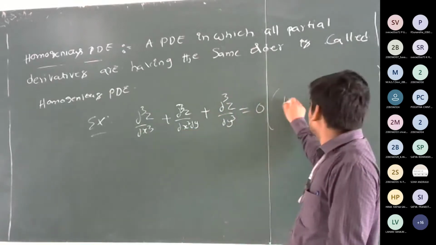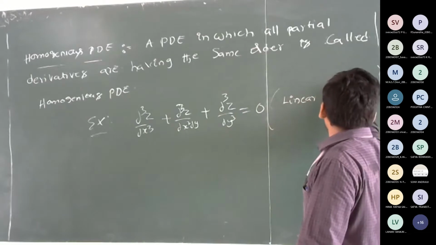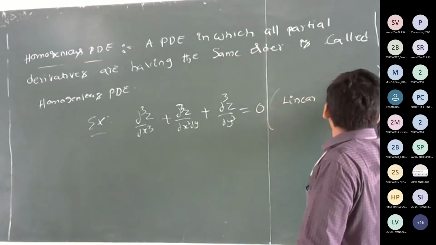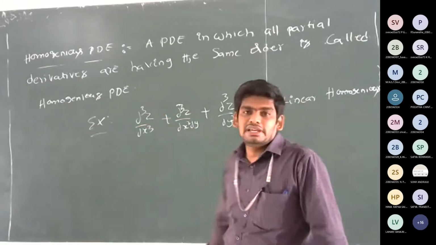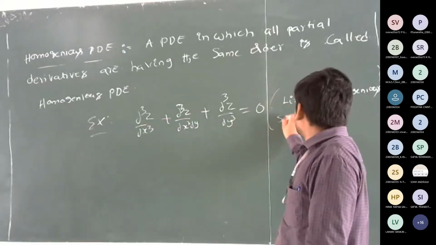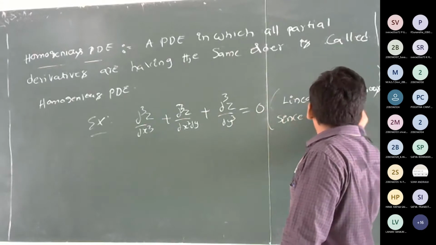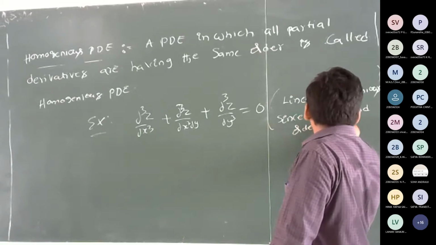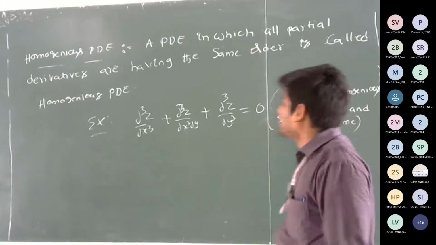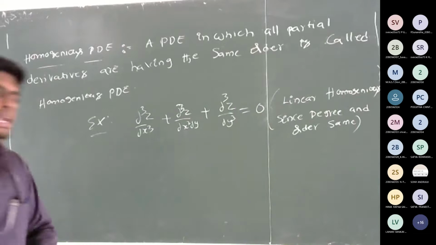And also it is called linear homogeneous. Why is it linear? Degree is also same. Since degree and order are the same, it is the homogeneous linear PDE.